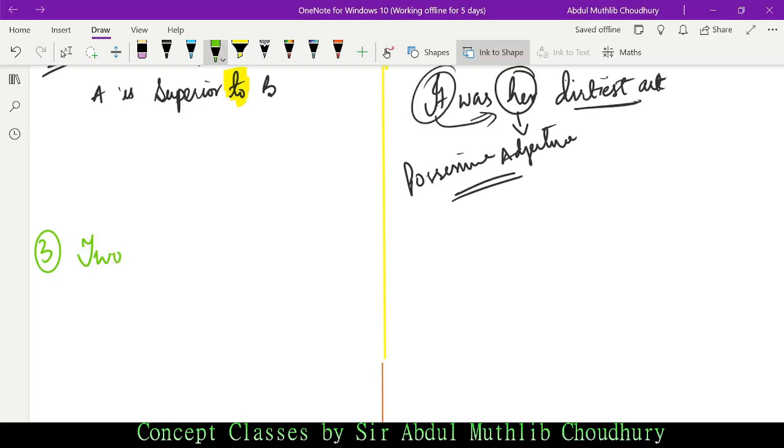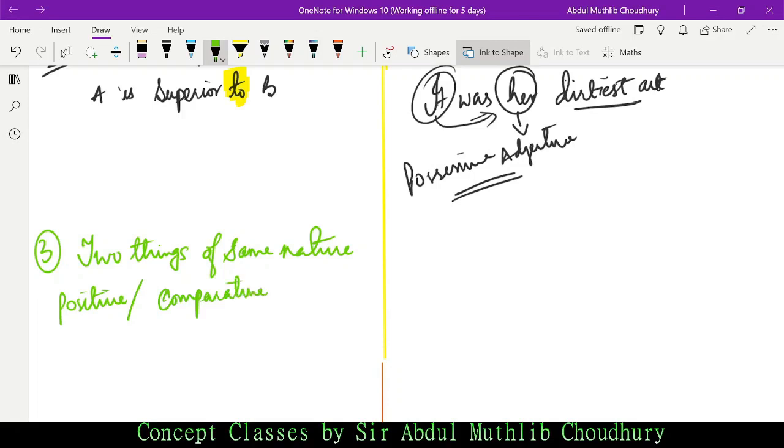In case there are two things of the same nature, if it is positive or comparative, okay, if there are two things of the same nature, in case of positive or comparative, we shall use, it's very important, concentrate, use "any other".